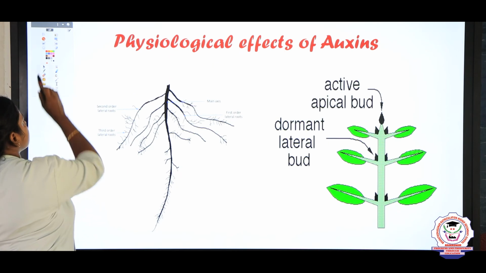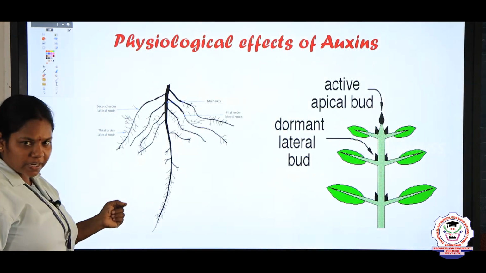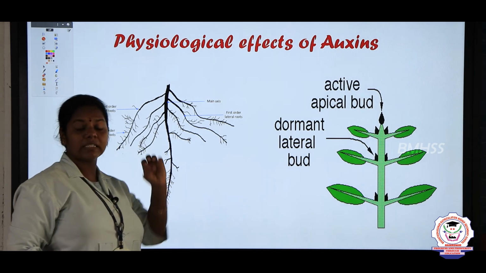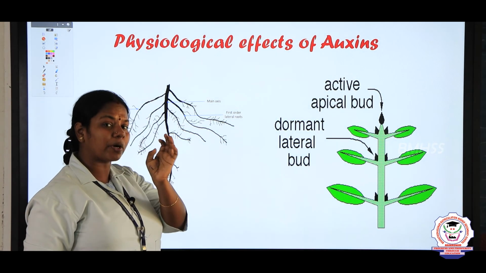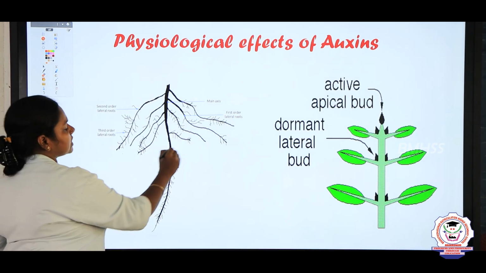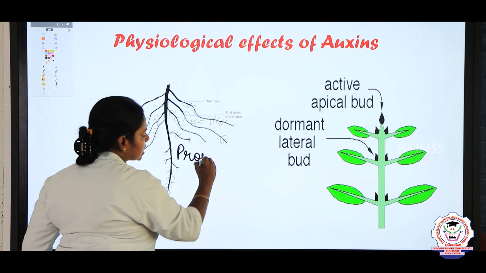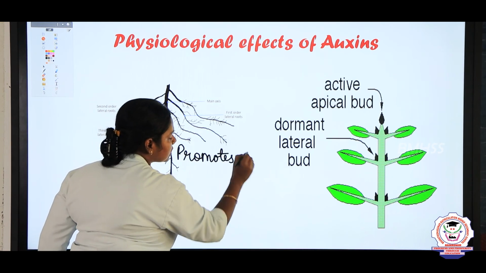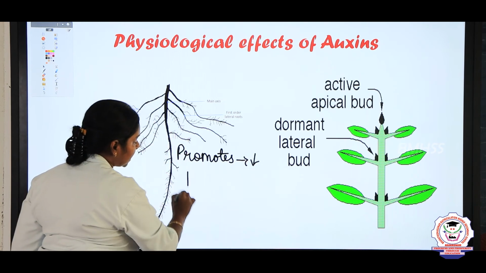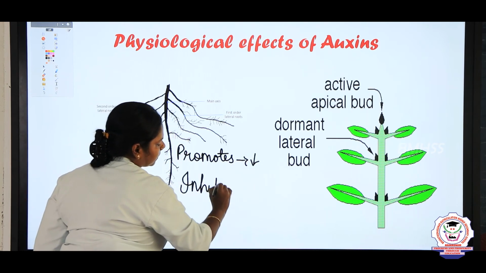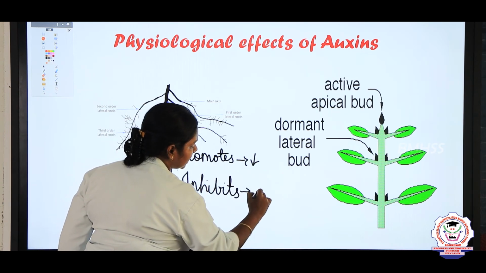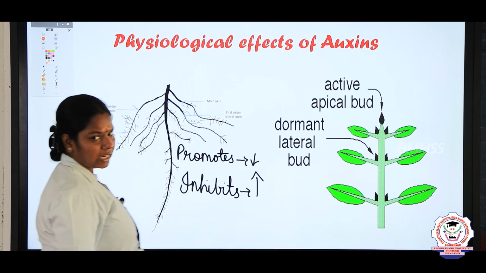Auxins induce root formation at a lower level and inhibit it at a higher level. Just note down this important point, children. Auxin promotes root formation at a lower level, but inhibits root formation at a greater level. Inhibits means stops.